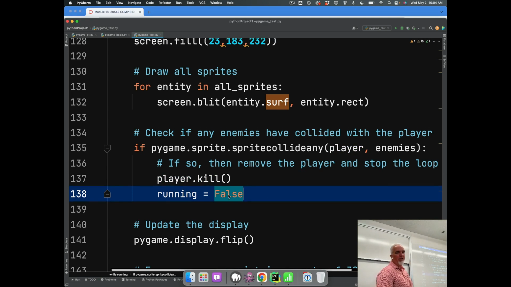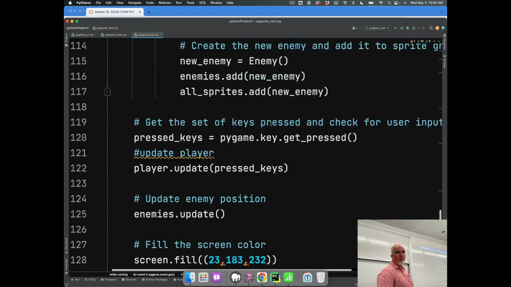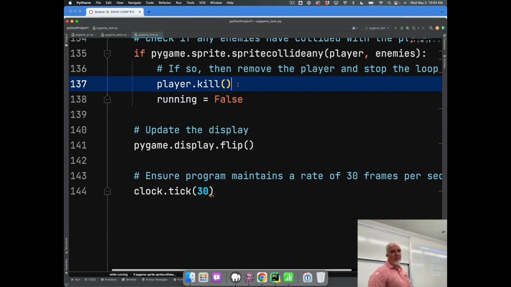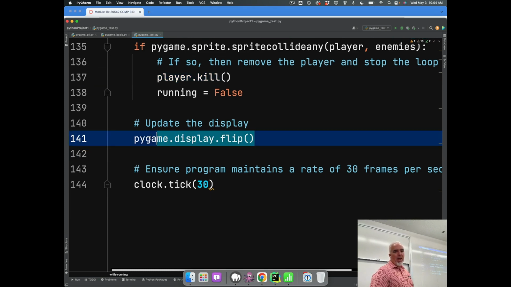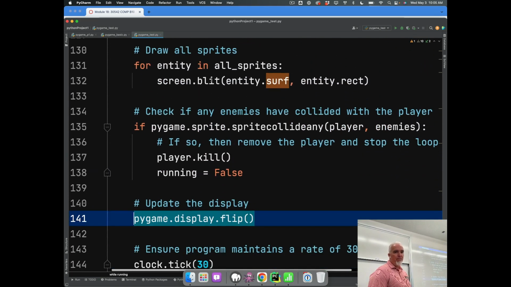So as soon as running turns to false, whether it's through that or somebody quitting or hitting escape, the game window shuts. So it would probably be more fun if you kill the player and have an explosion happen or something, which you could have another sprite that you create that's an explosion sprite that does a little animation or whatever. And then flip the display is just the final thing of what it does.